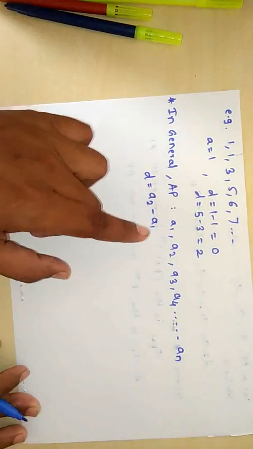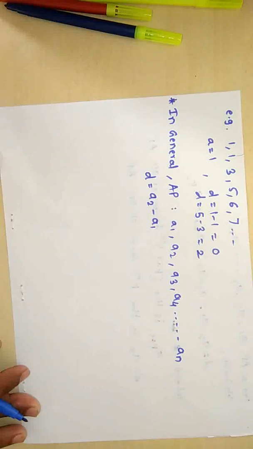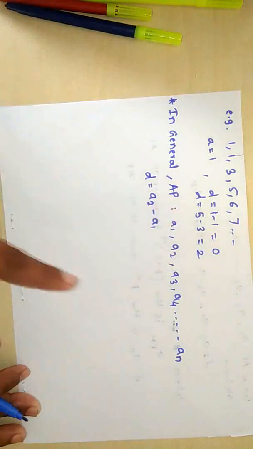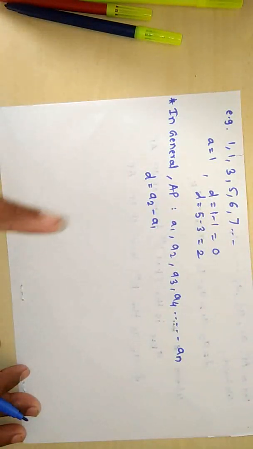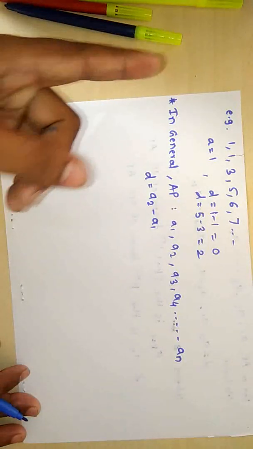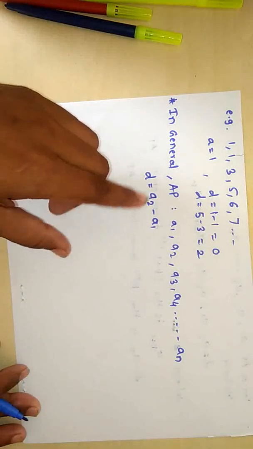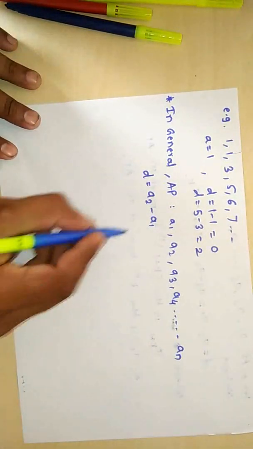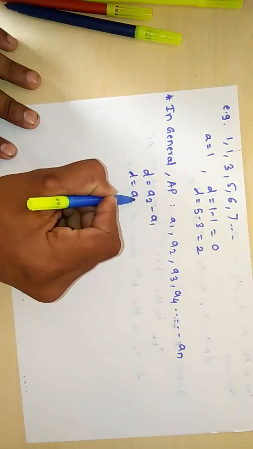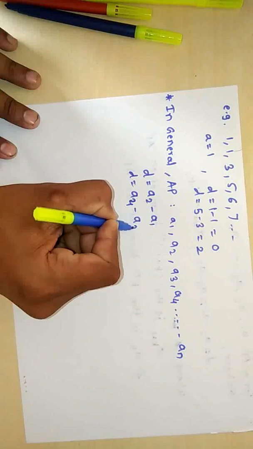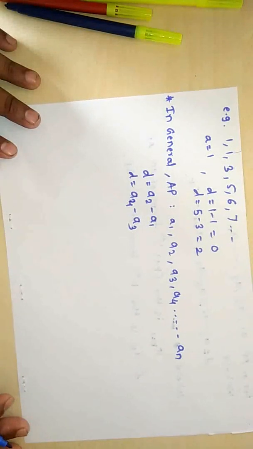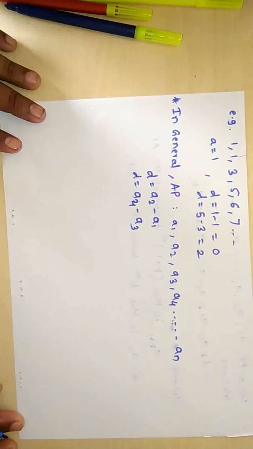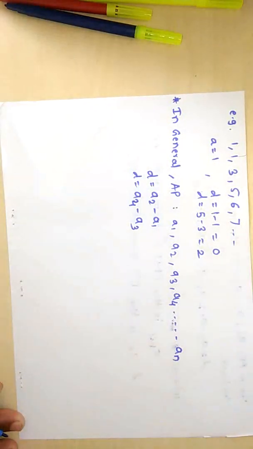Always you have to do A2 minus A1, not A1 minus A2. While we are finding the common difference, you have to find A2 minus A1, that is succeeding term minus preceding term. Always follow this, not preceding term minus succeeding term. Common difference D is also equal to A4 minus A3. To find the common difference, we need not find all the differences. Any two consecutive terms' difference is sufficient.